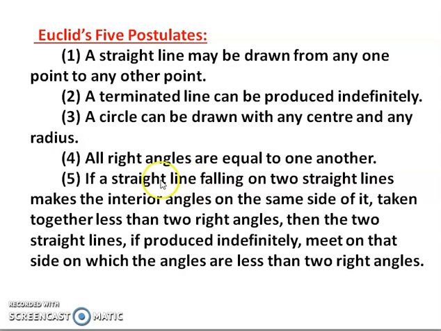So the fifth postulate states that if a straight line falling on two straight lines makes interior angles on the same side of it taken together less than 2 right angles, then the two straight lines, if produced indefinitely, meet on the side on which the angles are less than 2 right angles.